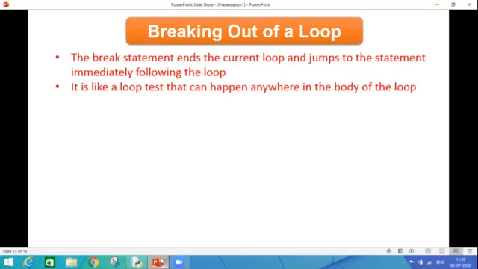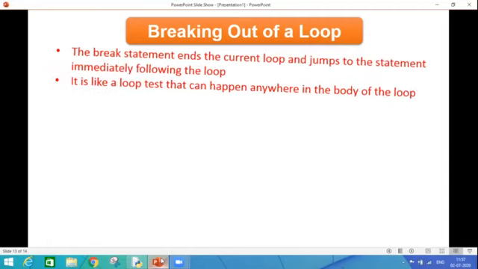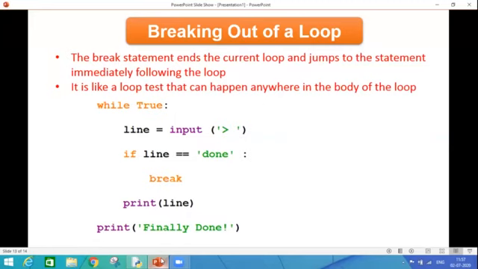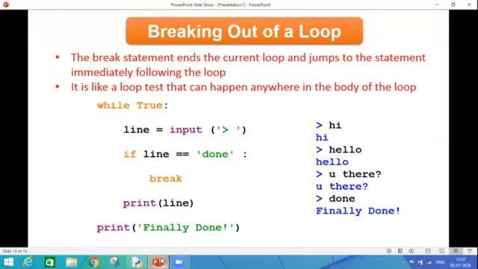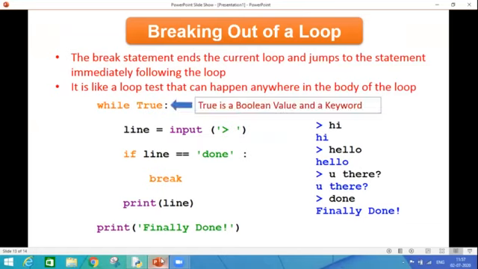The break statement ends the current loop and jumps to the statement immediately following the loop. It is like a loop test that can happen anywhere in the body of the loop. So here is an example and here is an output. But before understanding this example, I must understand the word true, which is written in place of my condition. So this is a Boolean value and a keyword.